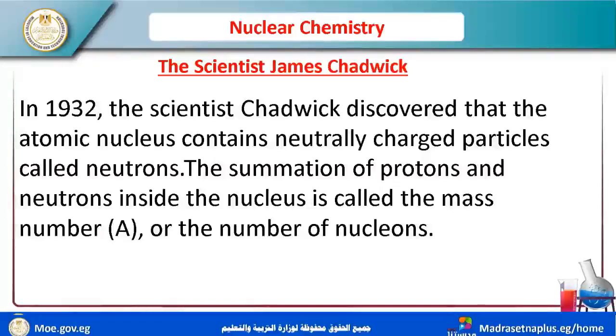The summation of protons and neutrons inside the nucleus is called the mass number A, or the number of nucleons. I mean nucleons, okay? Nucleons are the summation of neutrons and the other particles like protons. I told you this before, in the last stage of your studying.